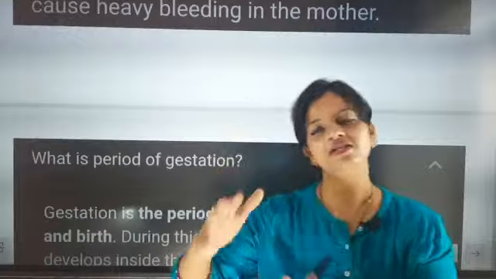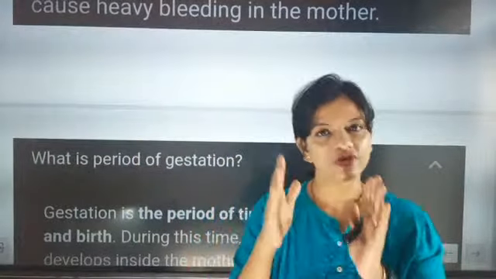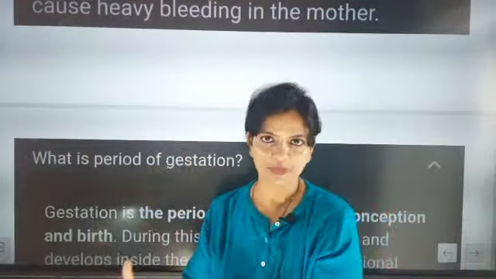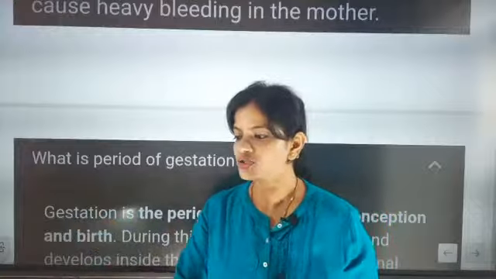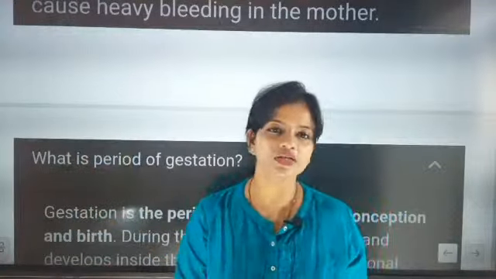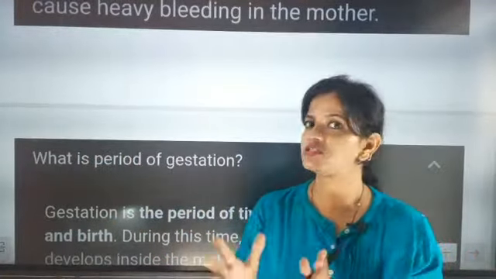So total pregnancy is divided into 3 stages: first trimester, second trimester, and third trimester. So total pregnancy is divided into 3 stages. First trimester is the first 3 months.